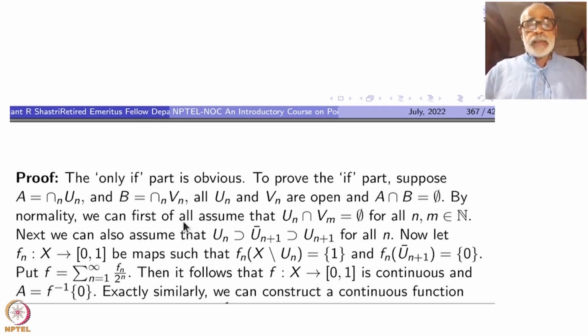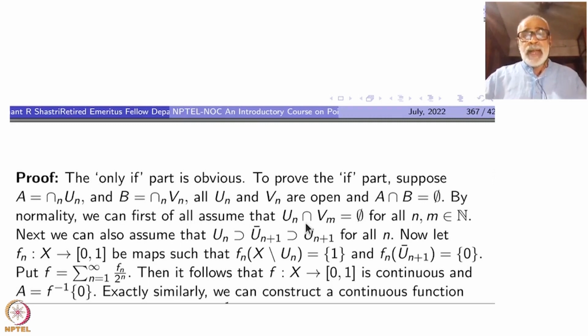By normality, we can first of all assume that U_n intersection V_m is empty. So you have A contained inside U_n, B contained inside V_m, but they may not be disjoint. A and B are disjoint closed subsets.